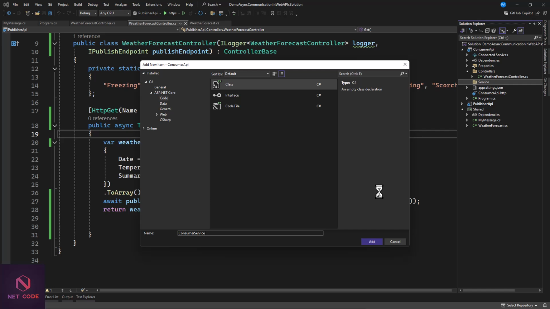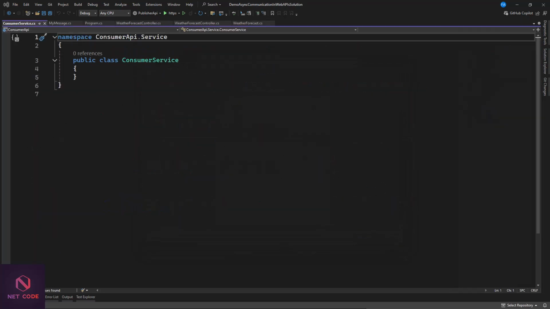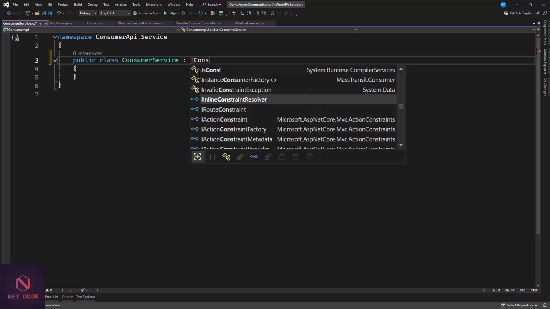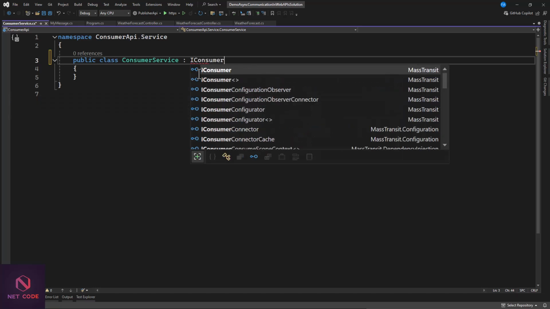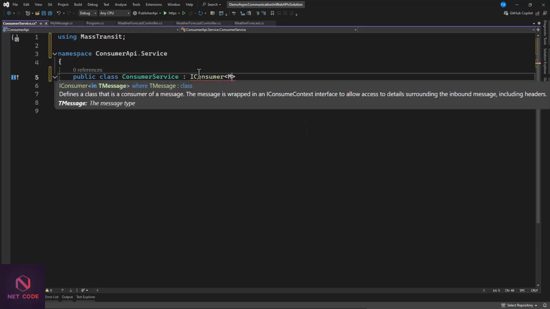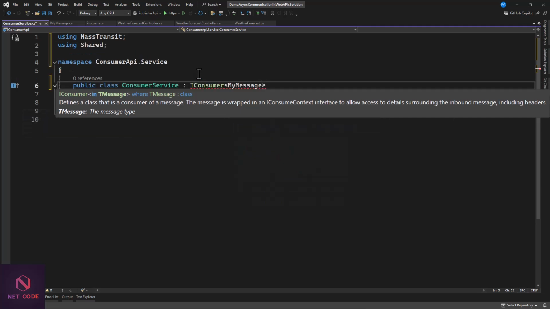So you see, good. Now in order for us to consume this, we need to inherit from IConsumer, which is an interface coming from MassTransit, and now let's specify our my message. So there is a class that you created, and it is coming from the shared project. In order for you to publish and consume, they must have the same shared model or class. So that's the reason why I just added that in there.